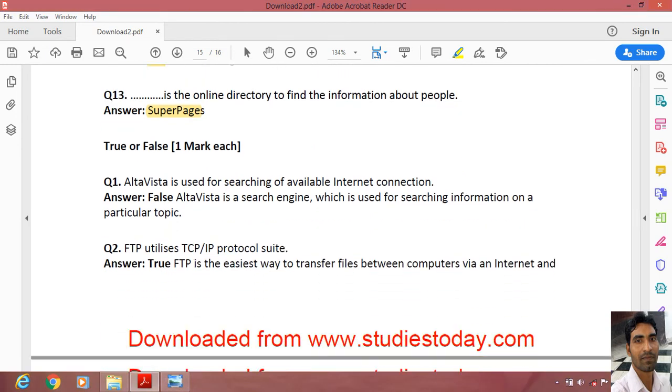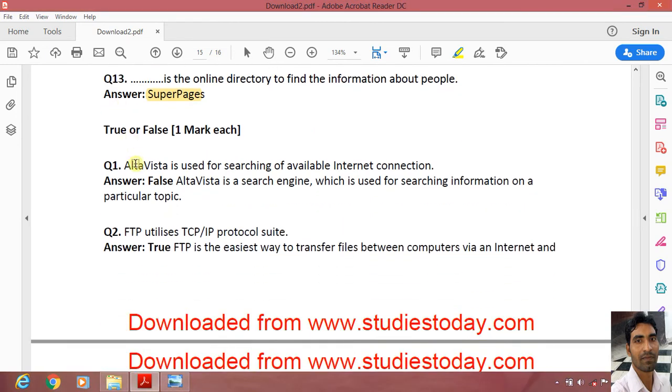Now we have another type of question, that is true or false. First question, Alta Vista is used for searching of available internet connection. It is false. Alta Vista is a search engine. It is used for searching information, not for available internet connection. Next, FTP utilizes TCP/IP protocols. It is true. For transferring the files over the internet, FTP uses TCP/IP protocol.